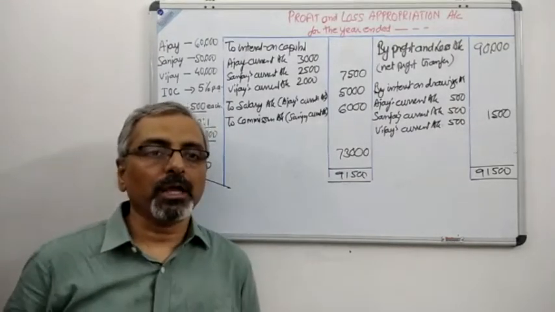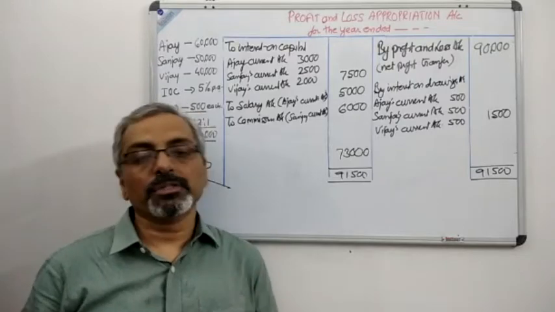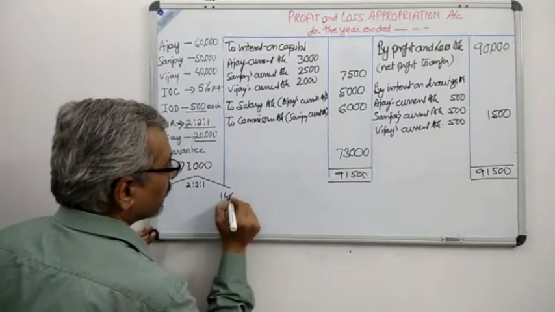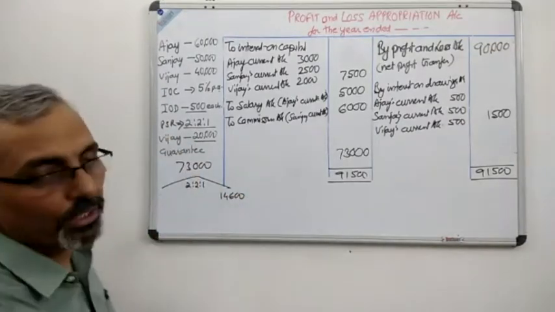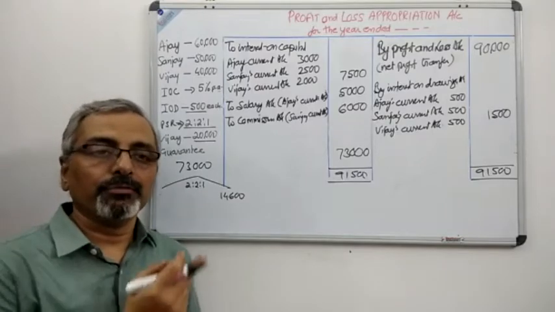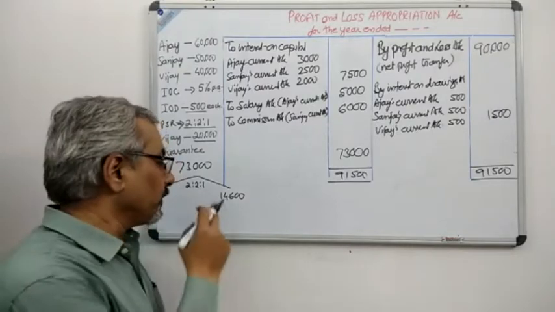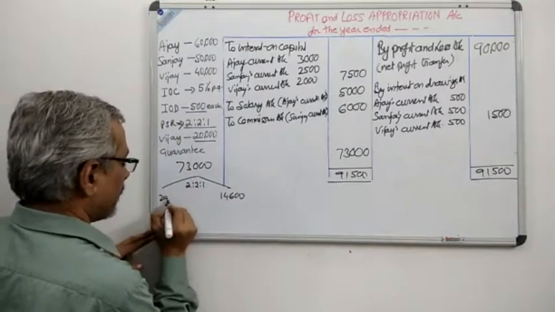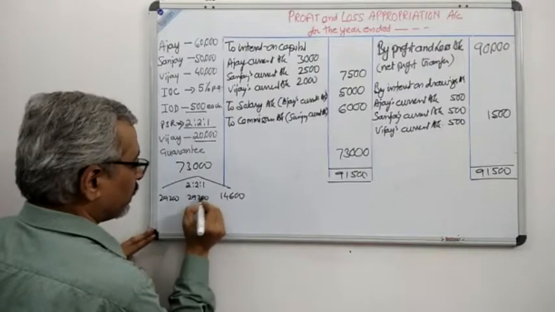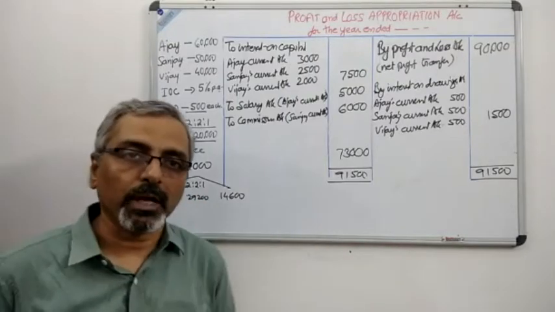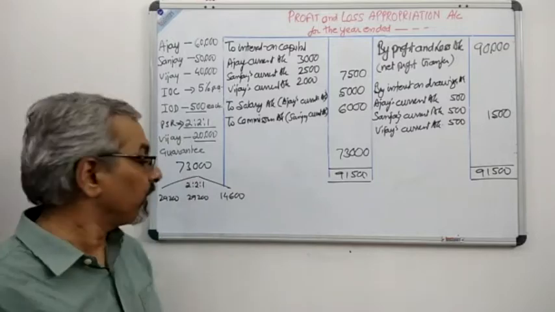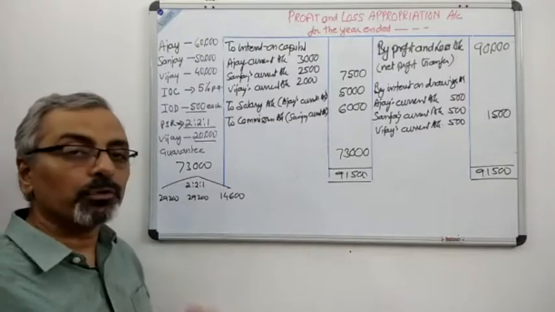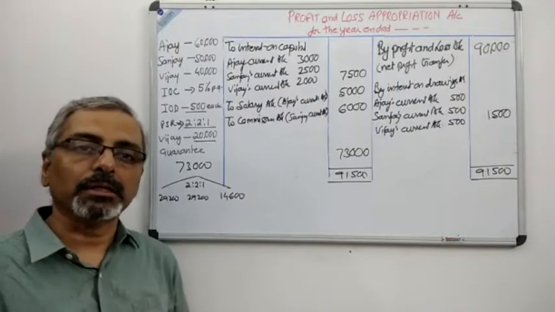Now we are dividing 73,000 in the said ratio 2:2:1, and let us see what is the share of each partner. So 73,000 divided by 5 will give us a figure of 14,600. So the last partner who was guaranteed the amount, that is 20,000, is actually getting 14,600, and the first and the second partner is getting 14,600 into 2, that is 29,200 each. So 29,200, 29,200, because the PSR is 2:2:1. How did we get it? 73,000 divided by 5 gave us 14,600, and 14,600 into 2 gives us 29,200 to the first and the second partner, that is Ajay and Sanjay.